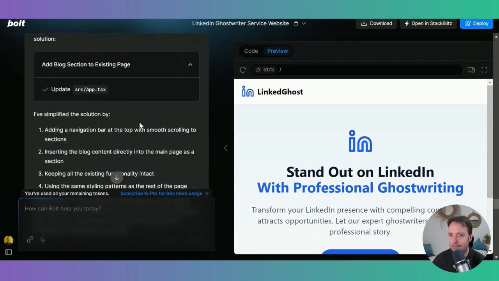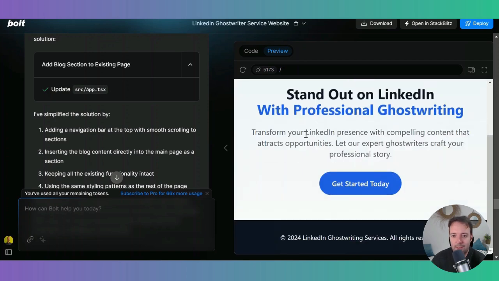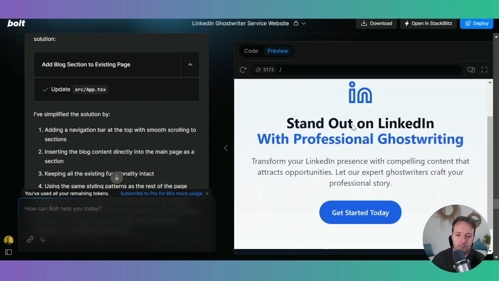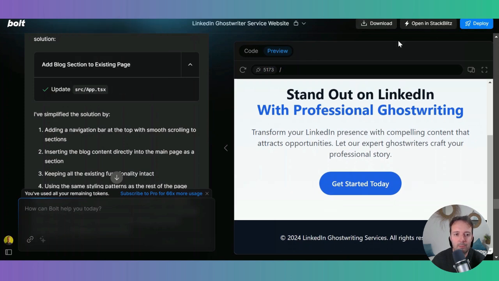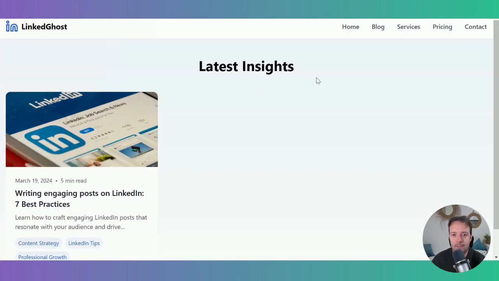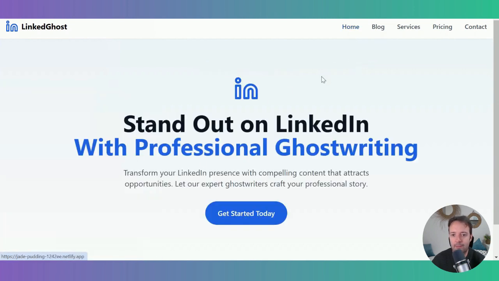If you're a developer or a non-developer, just ask for whatever you think could be cool. Even ask ChatGPT what's a cool thing to test out in an AI code editor. For example, I just did this quick website, and when you press deploy, then you get the website. This is what it looks like. You can add your blog posts onto it, download them from Journalist AI and add them in here. And then I have my homepage here. Very basic, obviously, but I didn't put any time into this. It did this all by itself. I just said, give me a website for a LinkedIn ghostwriter, and it came up with the logo and all that.